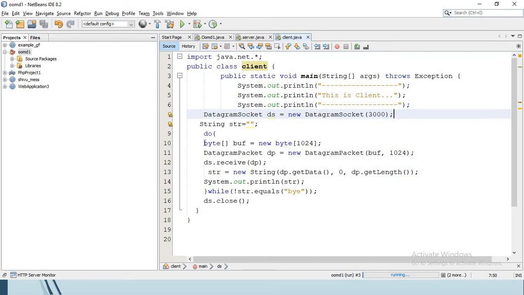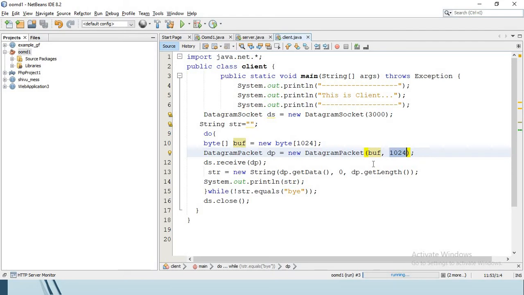Here we are defining a byte array of length 1024 bytes. And again we are using a datagram packet DP, and we are sending this buffer, that is the byte array, and its length 1024. These two parameters we are sending.